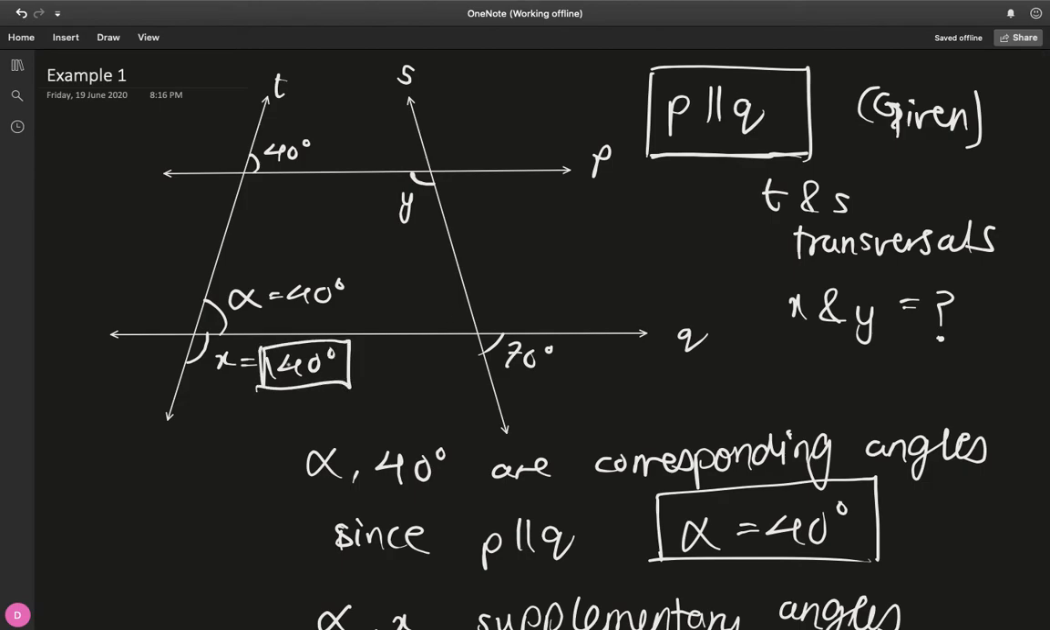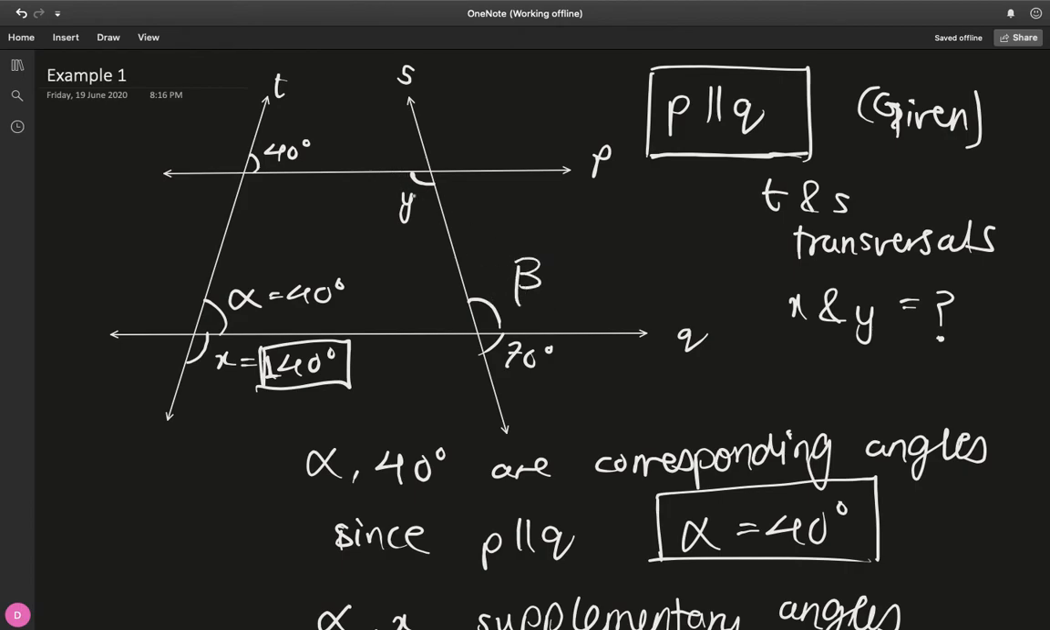Nice. So now let's go ahead and solve for y using a similar approach. Instead of using corresponding angles, we can still use corresponding angles, but I just want to show you a variety of properties that we can use. So let's call this beta.